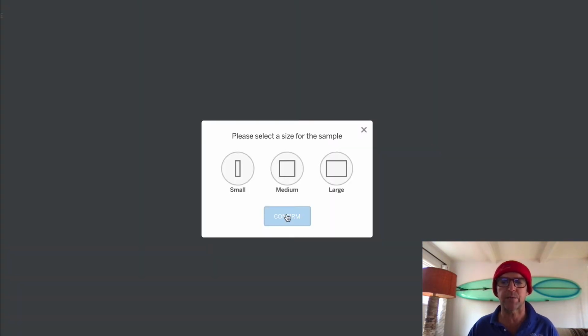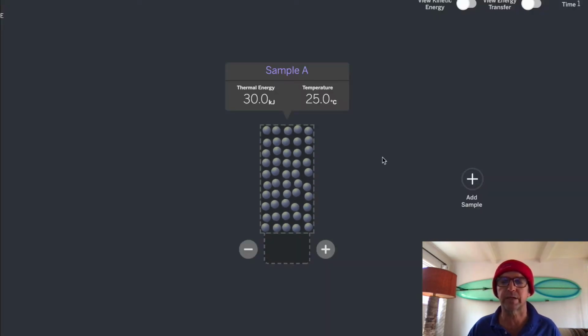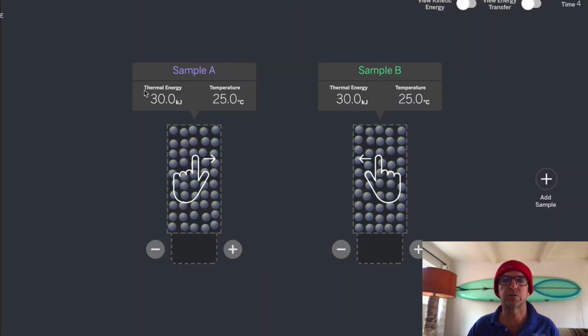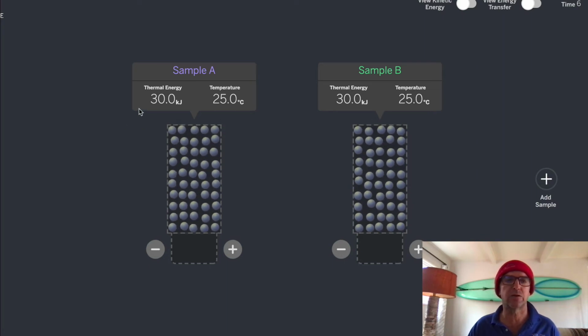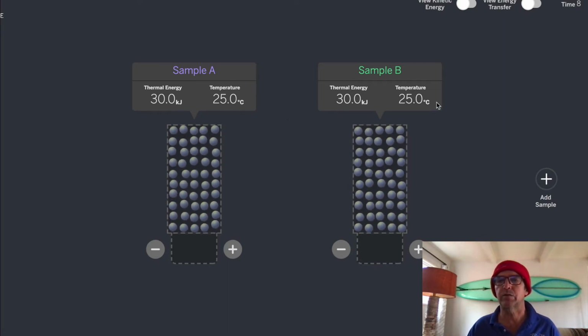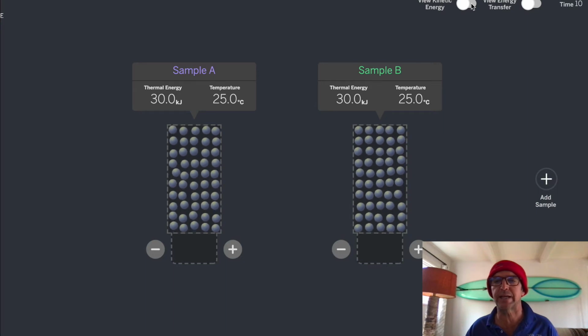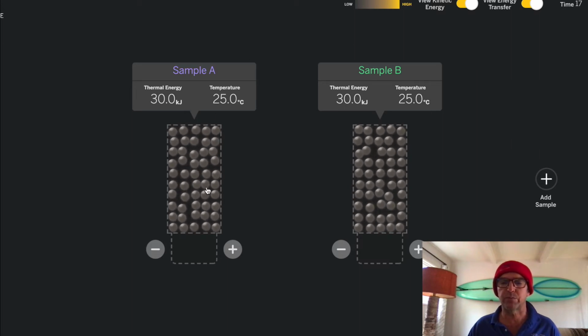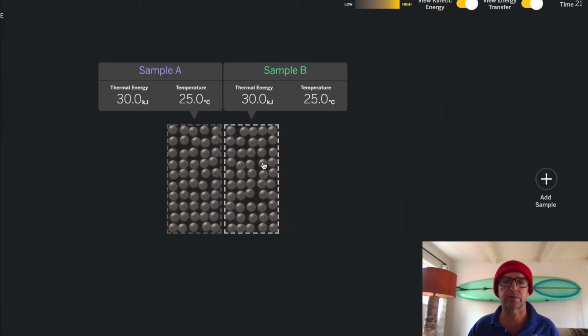First, you add a sample. We want the same size samples. Let's go for small. You can do whatever you want, and there's fun things you can do later. Let's add another sample, small, confirm. Now we have 2 samples next to each other. Notice they're the same. Now, remember what it said: view kinetic energy, view energy transfer, and now we're going to play with it. But before we do, if we put these together now, let's just see what happens.